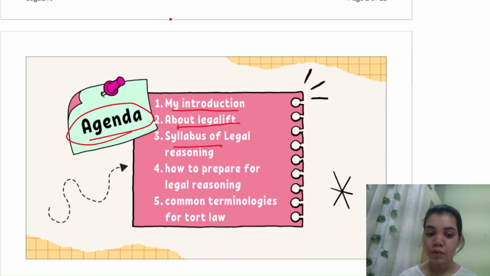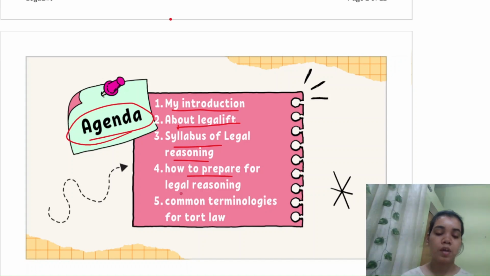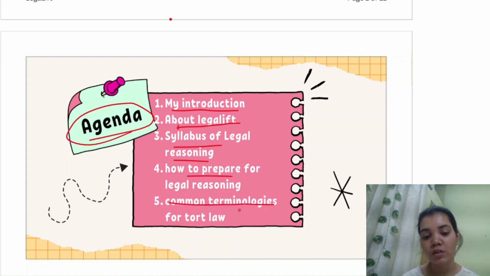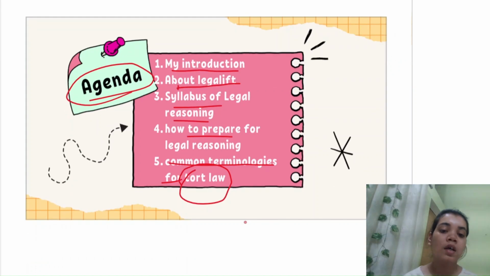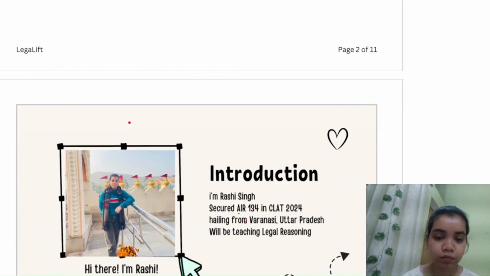Then the syllabus of legal reasoning, which is a very important thing for all of you to know before starting your preparation. Then how to prepare for legal reasoning, some basic tips and tricks. We'll be starting with tort law from the basics, from the introduction. It will include common terminologies. So yeah, we'll be starting off now.